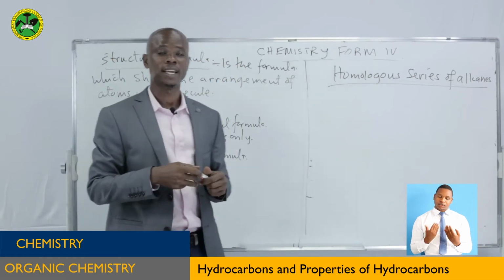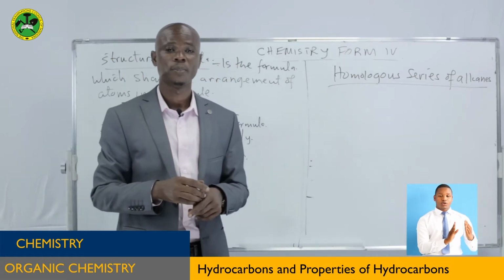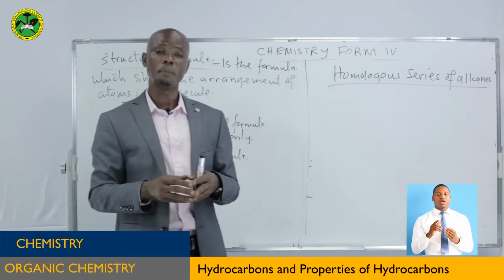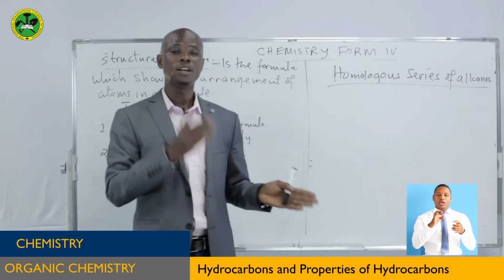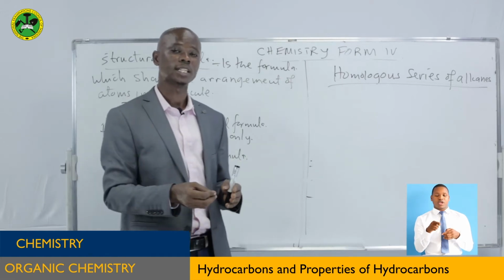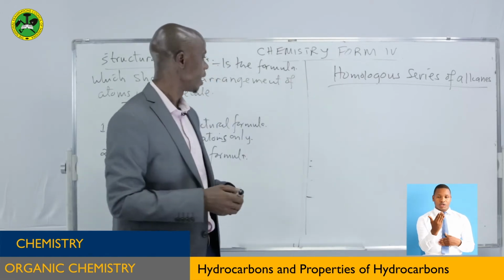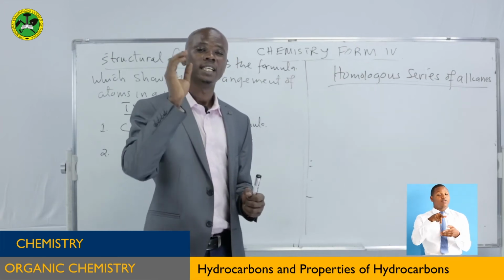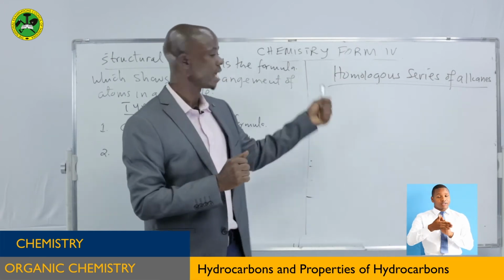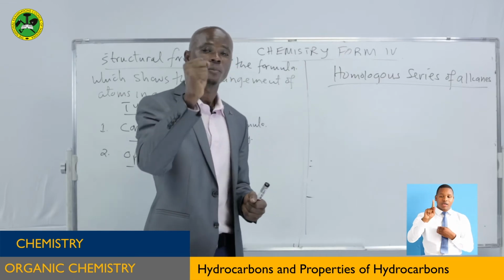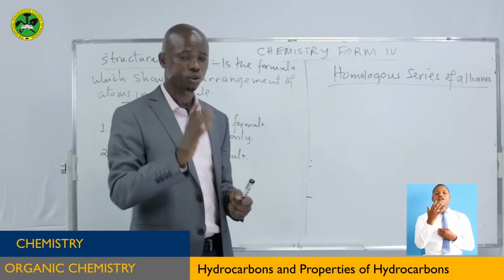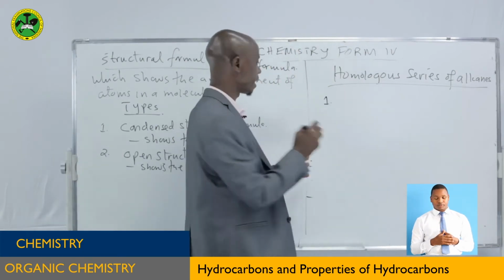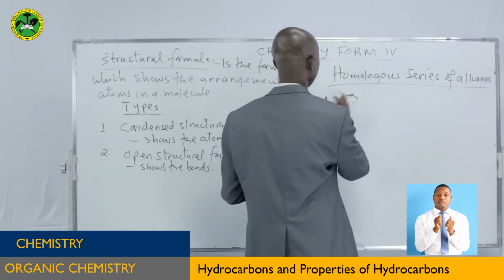Homologous series of alkanes. What are homologous series? I'm sure that you remember it. Homologous series is the list of organic compounds in which one member differs from the next by a constant group, and this is the CH2 group. Now, according to your level, we are going to study the alkanes up to 5 carbon atoms only. That is what we're going to study. So, the first member of alkane is methane.